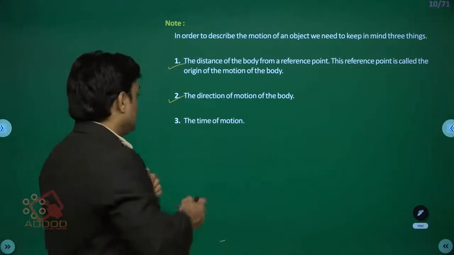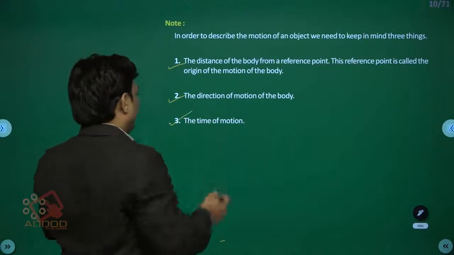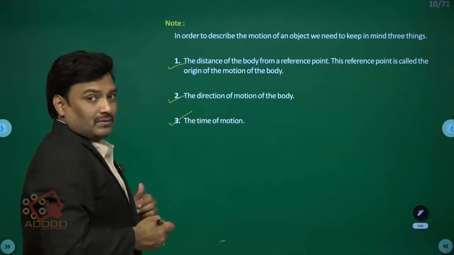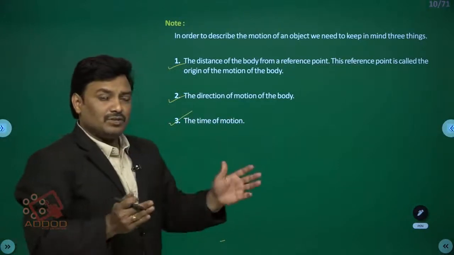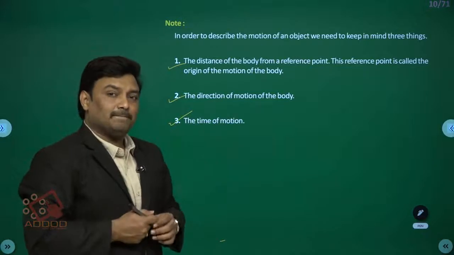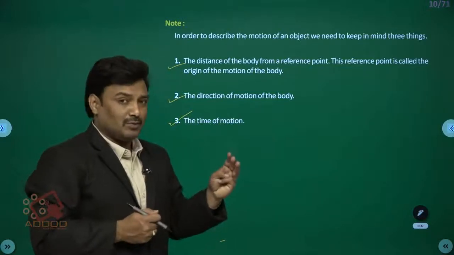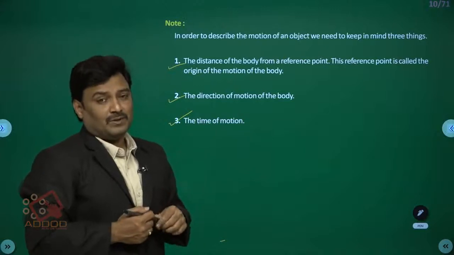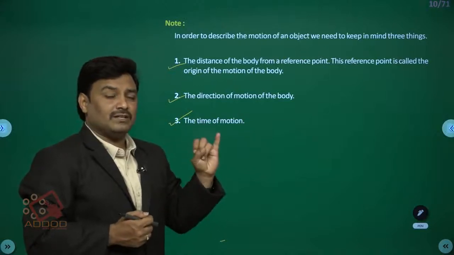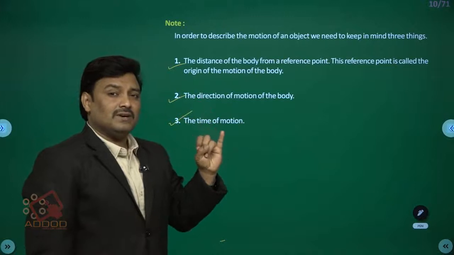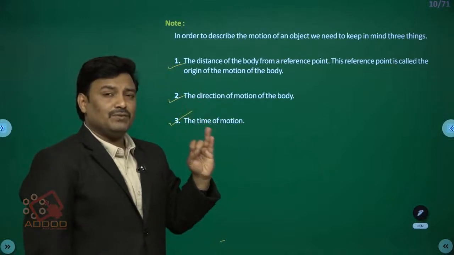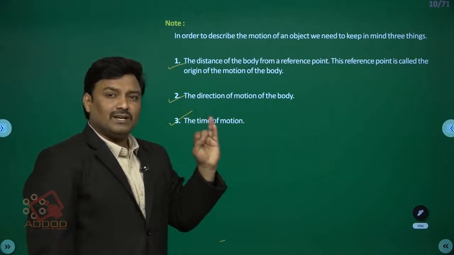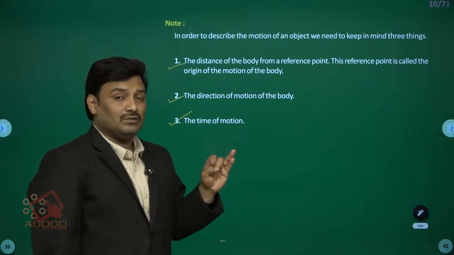Second important point, and point number three, the time of motion. For such a motion, what is the time the body has taken? These three are very useful and important points everybody should keep in mind as far as body motion is concerned. Point number one, the starting point or origin where it started. Number two, in which direction it is moving: east or west, north or south?